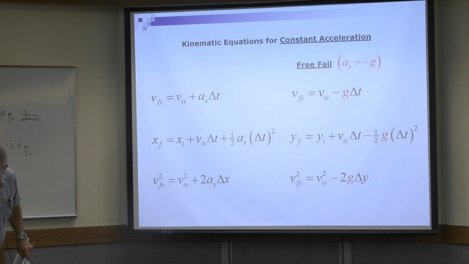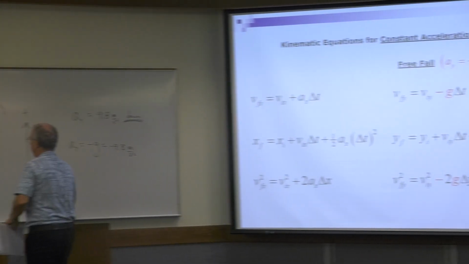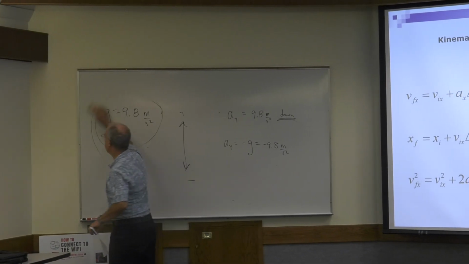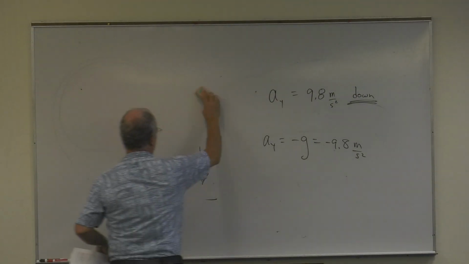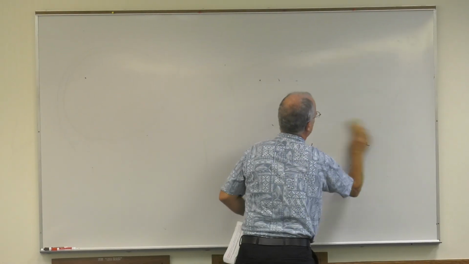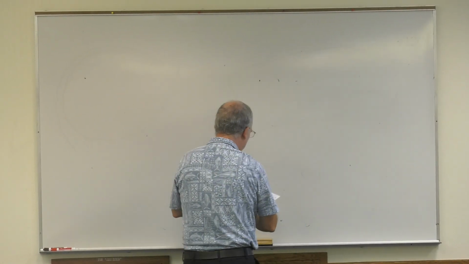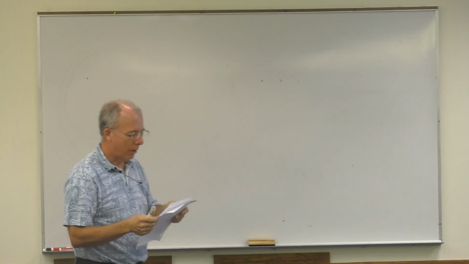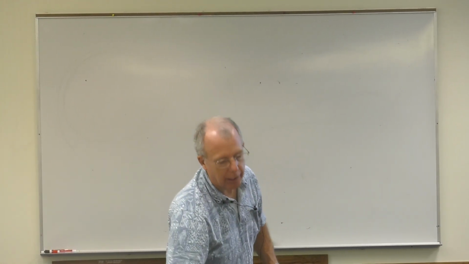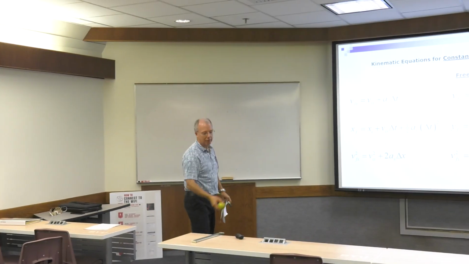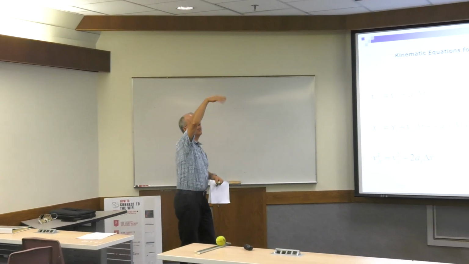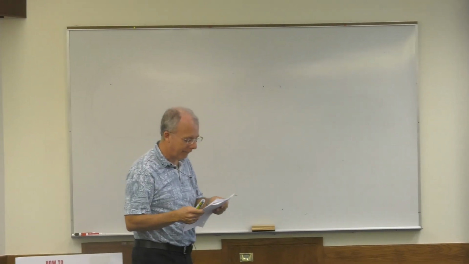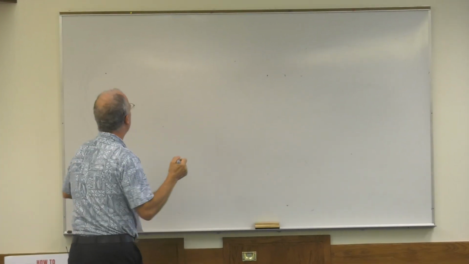All right, let's do an example. We'll spend a lot of time on this example. Okay, so here's an example. It's a free fall example. We're going to take a ball, and we're going to throw it straight up outside in a large room so we don't have the low-hanging ceiling. And we're going to keep it simple.